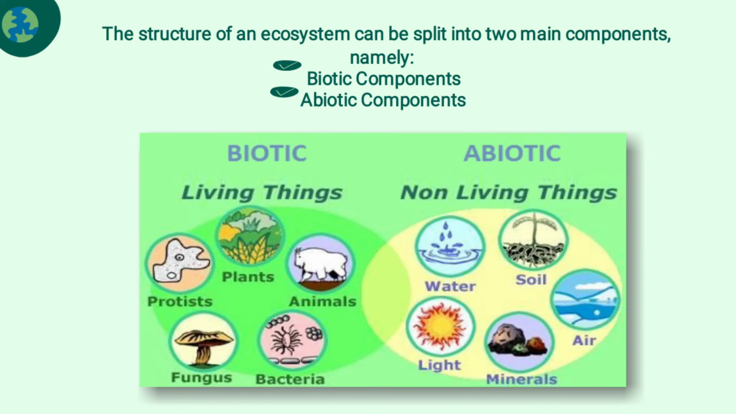So we'll see the biotic and abiotic components. The biotic means the living things like plants, prokaryotes and animals, bacteria, fungi or the living organisms. Next, abiotic means non-living things such as water, soil, air, minerals, light, those things. So these are the main things our environment is made of.